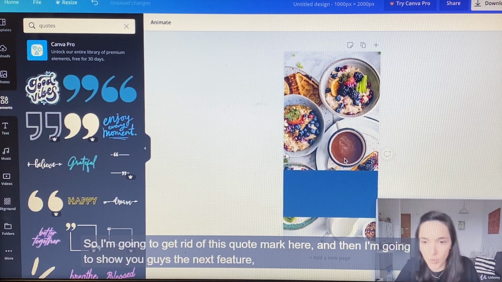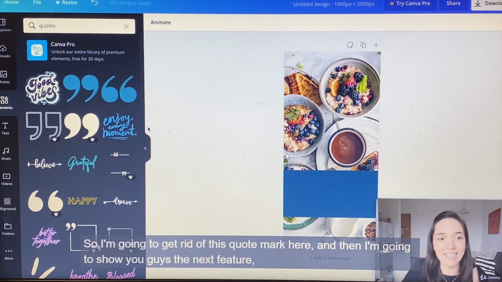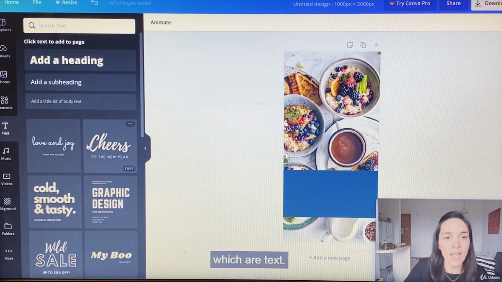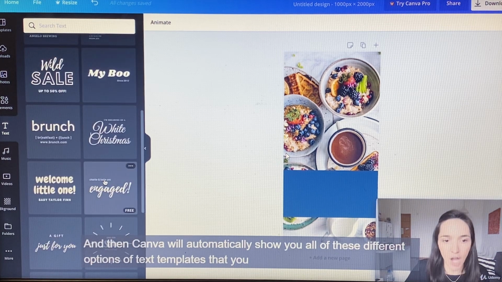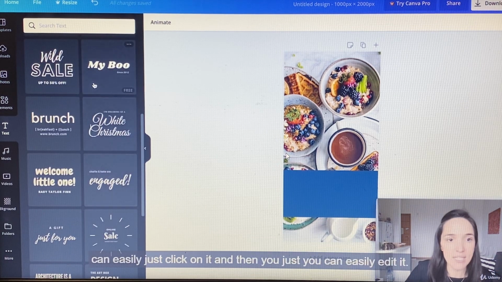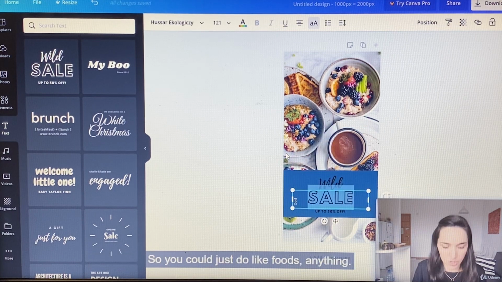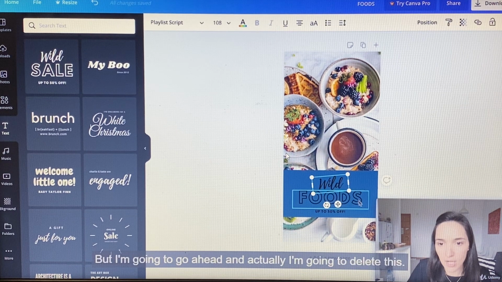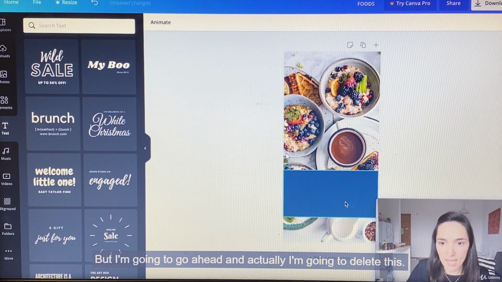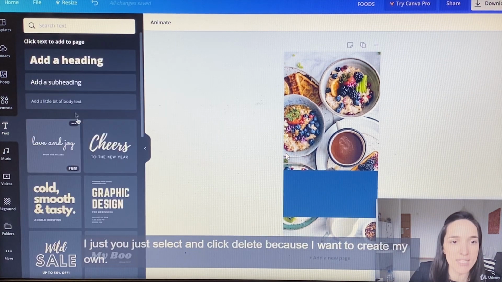So I'm going to get rid of this quote mark here, and then I'm going to show you guys the next feature, which is text. Canva will automatically show you all of these different options of text templates that you can easily just click on, and then you can easily edit it. So you could just do foods, anything. But I'm going to go ahead and delete this. You just select and click delete because I want to create my own.